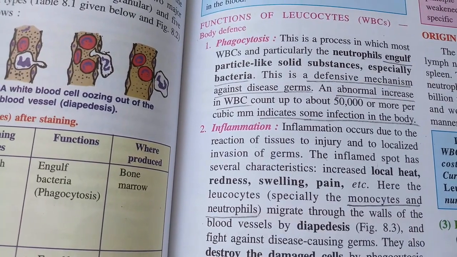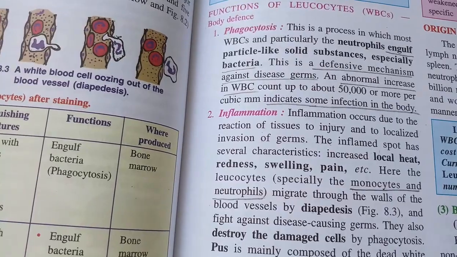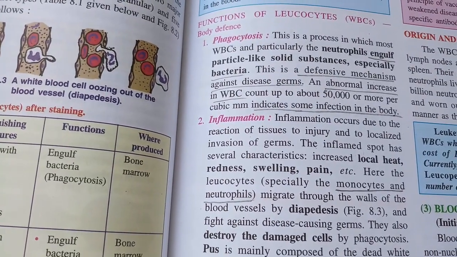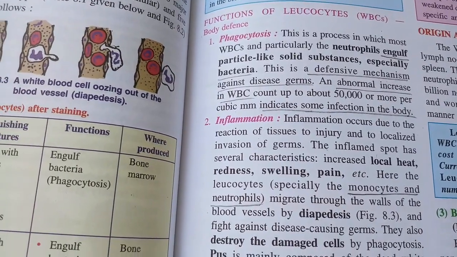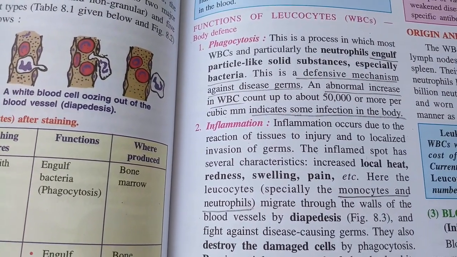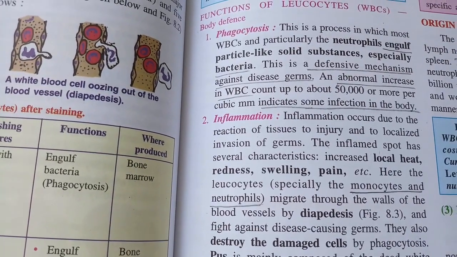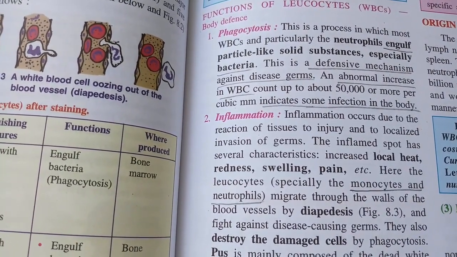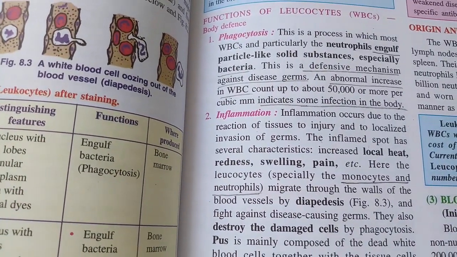Abnormal increase in the WBC count up to 50,000 or more indicates some infection in the body. So you might have noticed that when you are having an infectious disease and not getting cured, the doctor sends you for a medical blood test. They write WBC test. So they immediately understand that there is infection in the body by looking at the number.